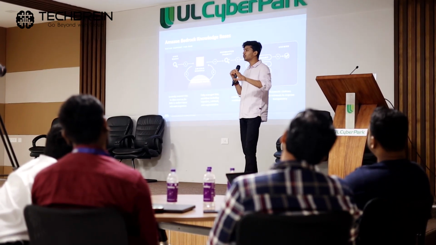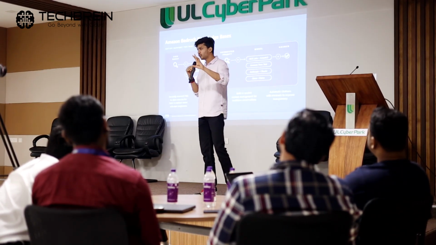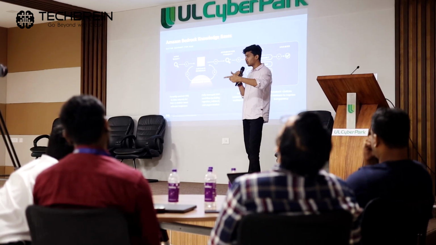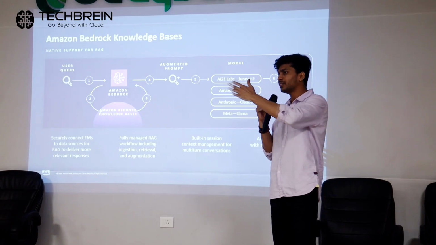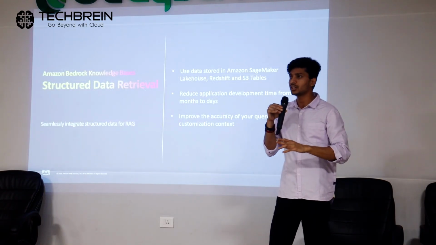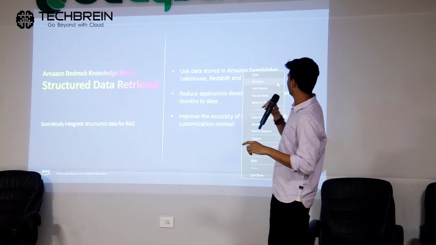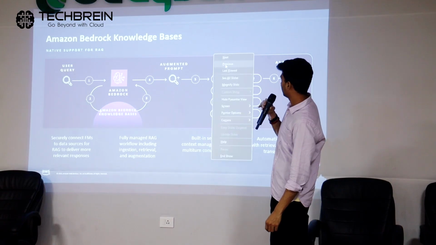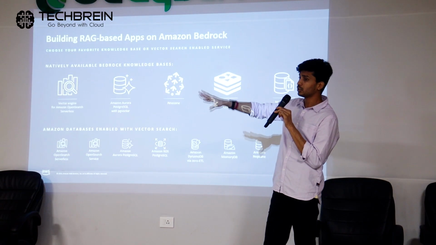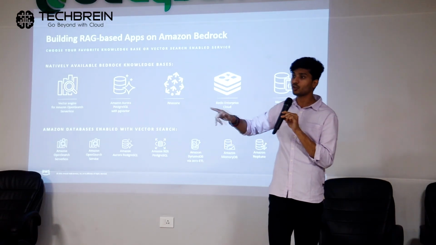Now why does it store into a vector DB? Because the data is in a format of maybe 0s and 1s or other formats, and when you store anything in a vector DB, the searching capability increases. Different stores have different searching capabilities, but OpenSearch uses a KNN algorithm, using semantic searching. So these are the places where the embedding models store the embeddings. That's known as the vector DB, and now the model gets context from it.